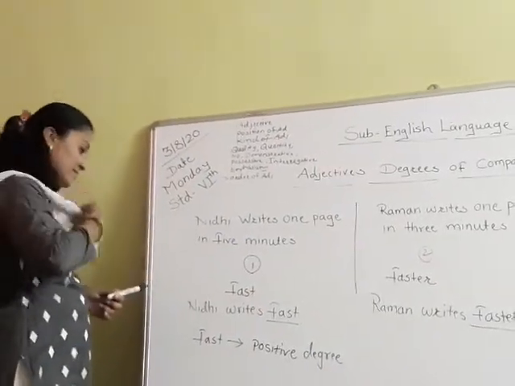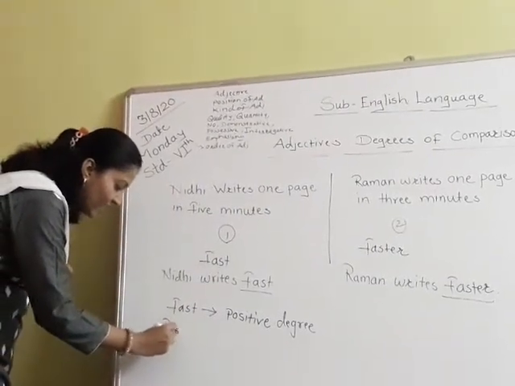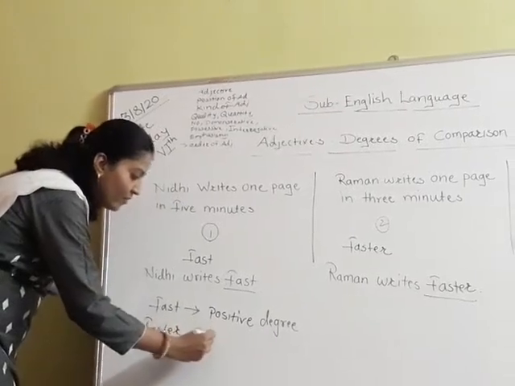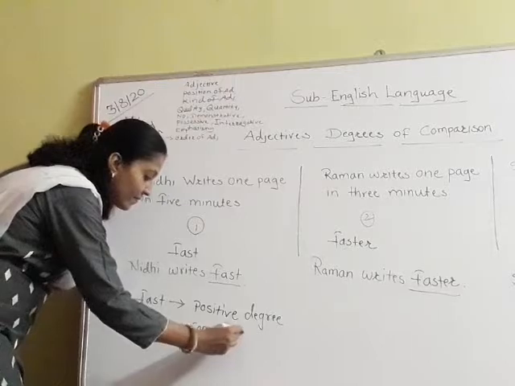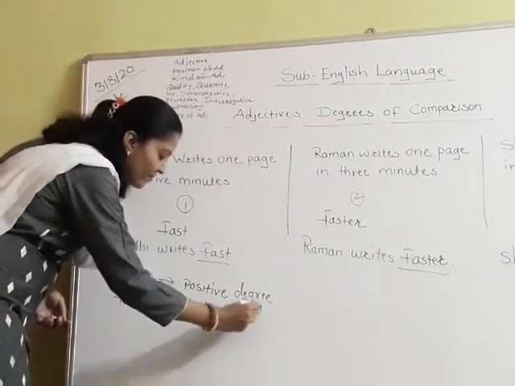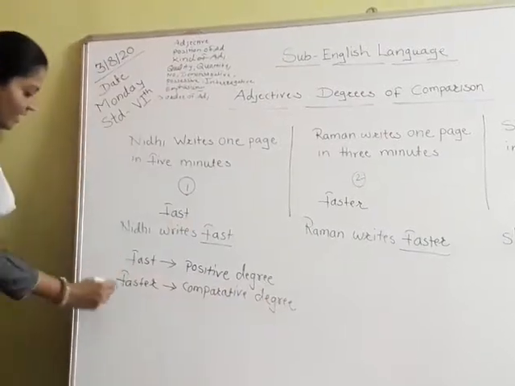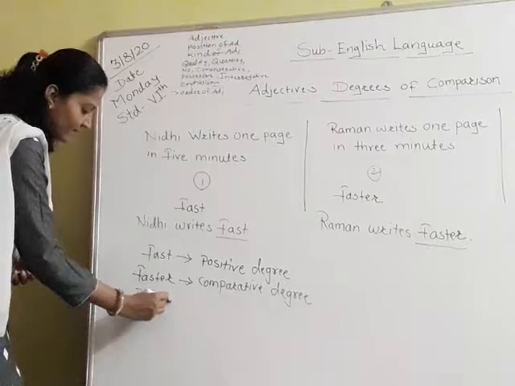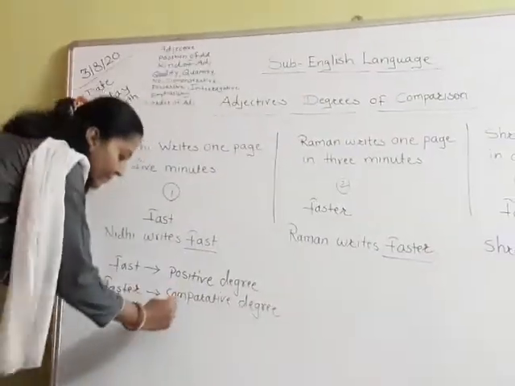When I am adding er to this adjective, that is faster, then it is the comparative degree. And when I am writing fastest, that is the superlative degree.